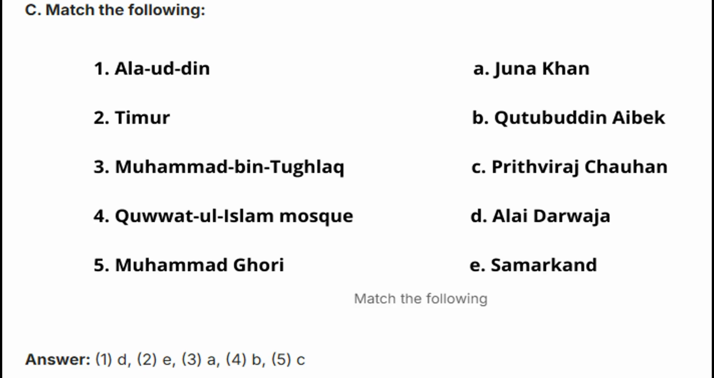C. Match the following. First, Alauddin. Second, Timur. Third, Muhammad bin Tughlaq. Fourth, Quwwat-ul-Islam Mosque. Fifth, Muhammad Ghori. A. Jaunpur. B. Qutbuddin Aibak. C. Prithviraj Chauhan. D. Alai Darwaza. E. Samarkand. Answer: first D, second E, third A, fourth B, fifth C.